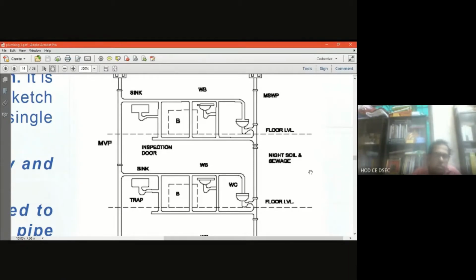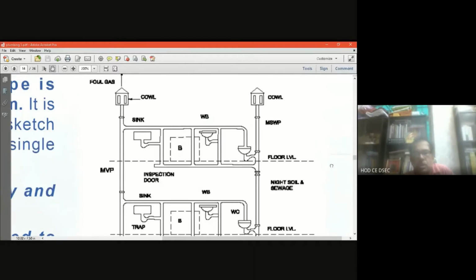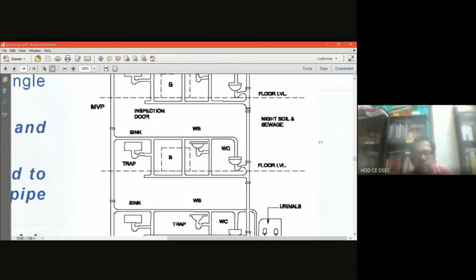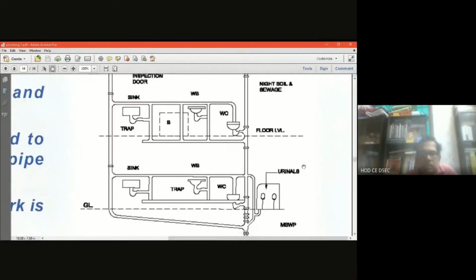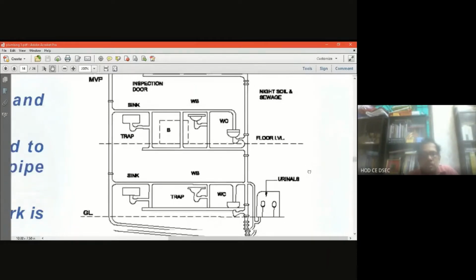If the question is asked in the interview, the total system is one combined system of the MSWP, which acts as a soil pipe as well as the wastewater pipe, both in a combined way. And you see it is connected with the main ventilator pipe on the left side. It is horizontally connected, and the vent pipe escapes the foul gases at a minimum of 1 meter above the height of the roof.